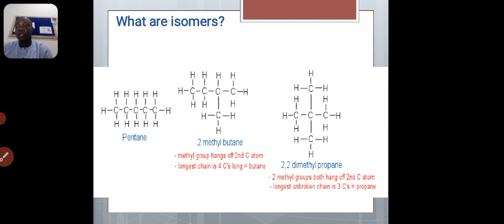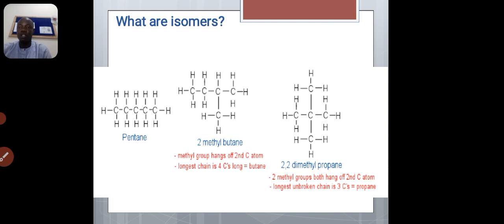So you see this is pentane, but a methyl group hangs off at carbon 2. So we take a methyl group from the pentane and change its position. We attach it, we make a branch at carbon 2. So it will now change to 2-methylbutane. Then at the same time, from the same pentane, we also remove 2 carbon atoms and take them to carbon 2.